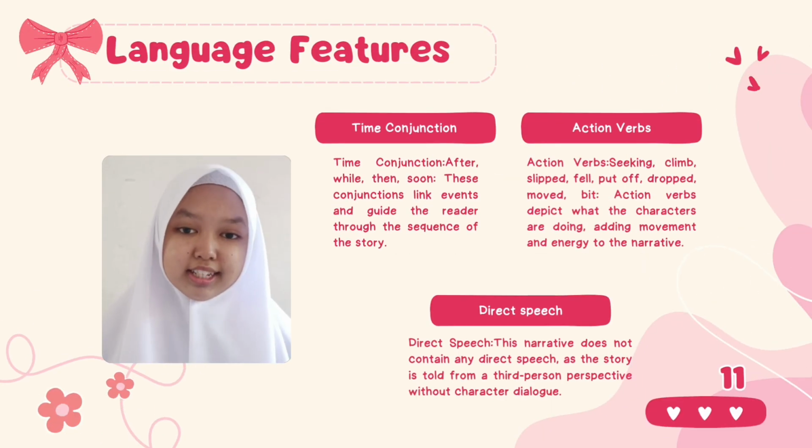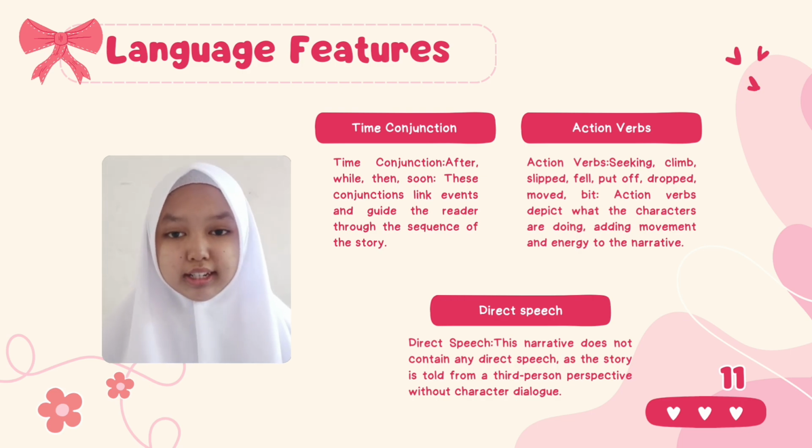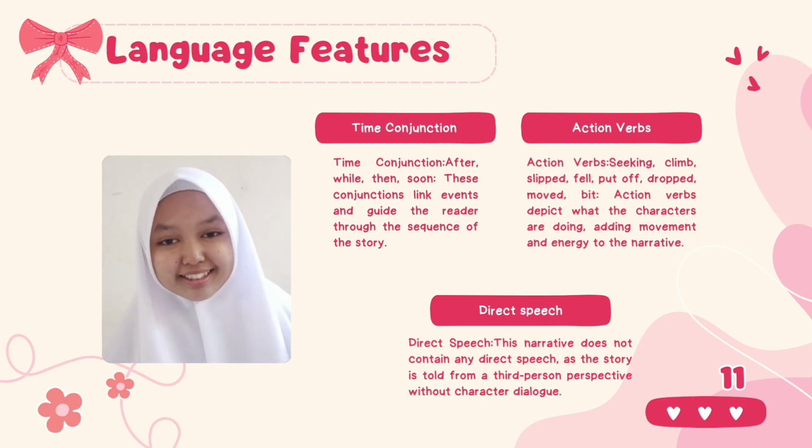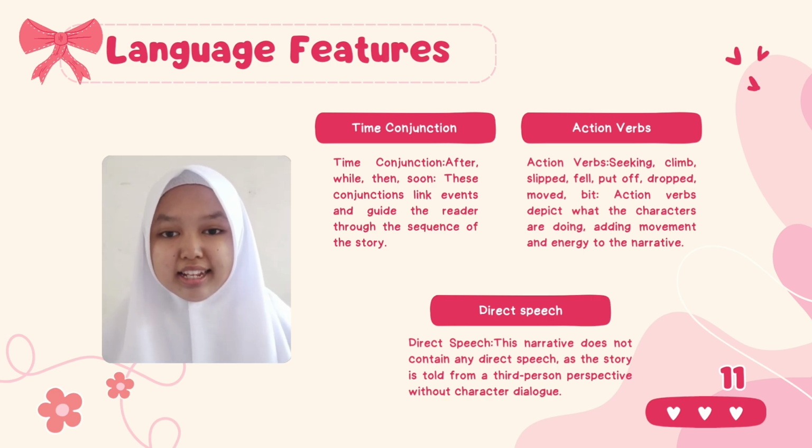Time conjunctions such as after and then are used to show the sequence of events, helping to connect actions and create a smooth flow of the story. Next, action verbs are seen in words like slipped, climbed, and beat, which describe the actions performed by the characters, adding dynamism to the story.